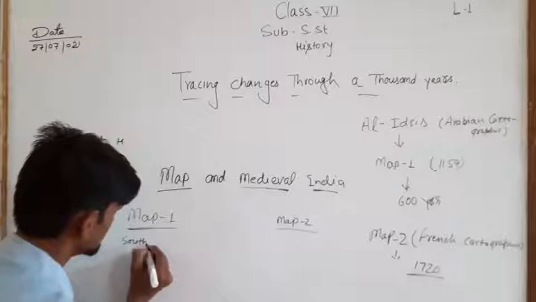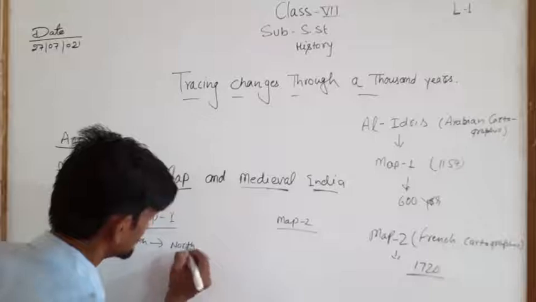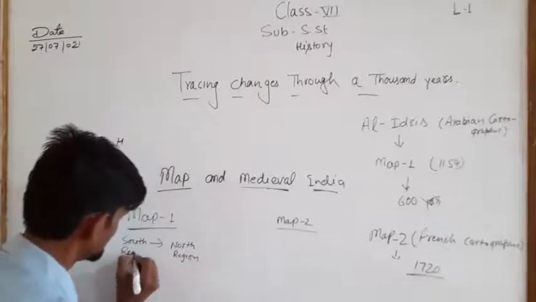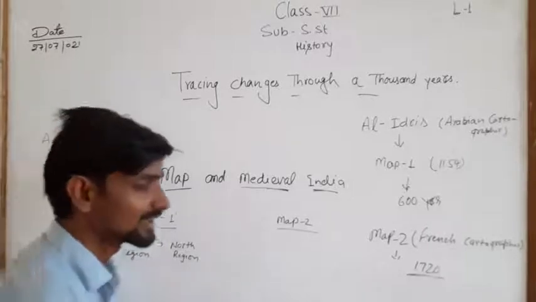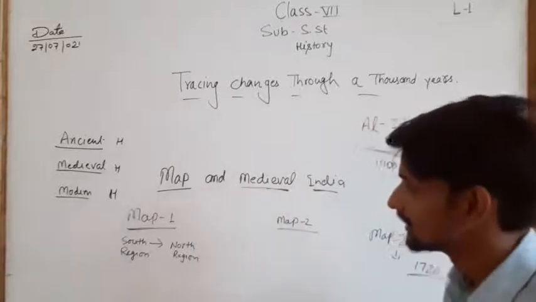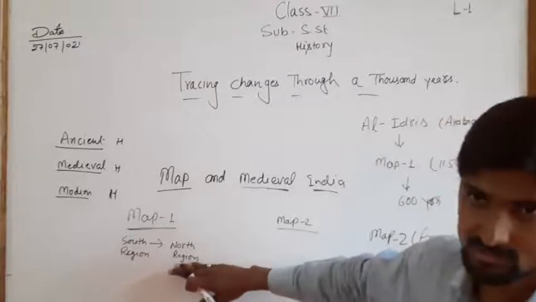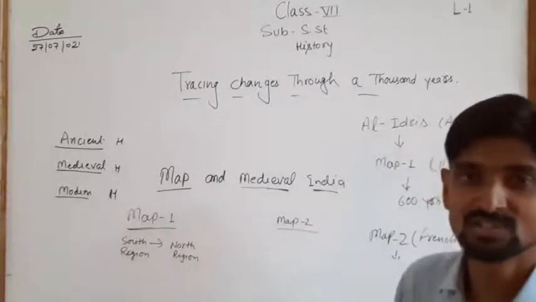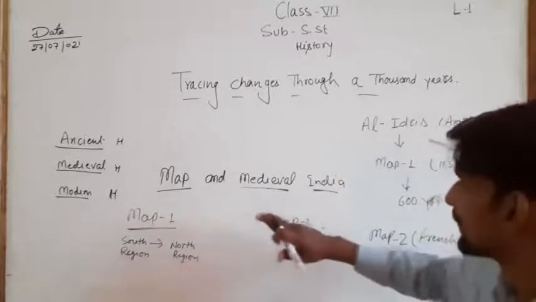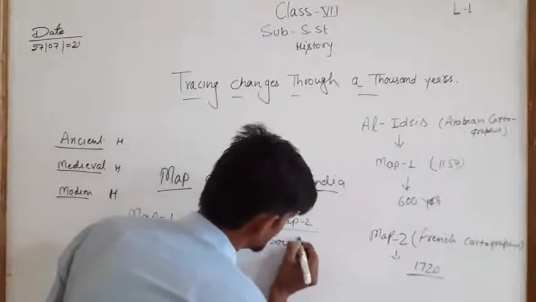That means nowadays which is south, Al Idris showed those places in the north region. That means Tamil Nadu, Sri Lanka and all that, Al Idris showed in the north region.